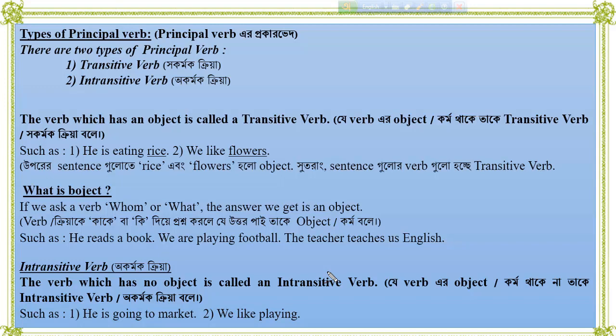Here going is the verb. If we ask the verb whom, there is no answer, and if we ask the verb what, also there is no answer. So there is no object as a result.